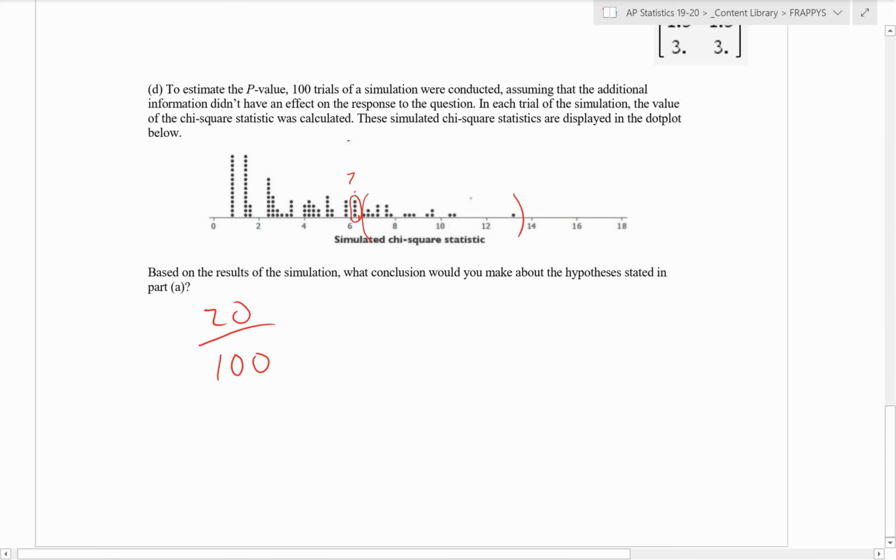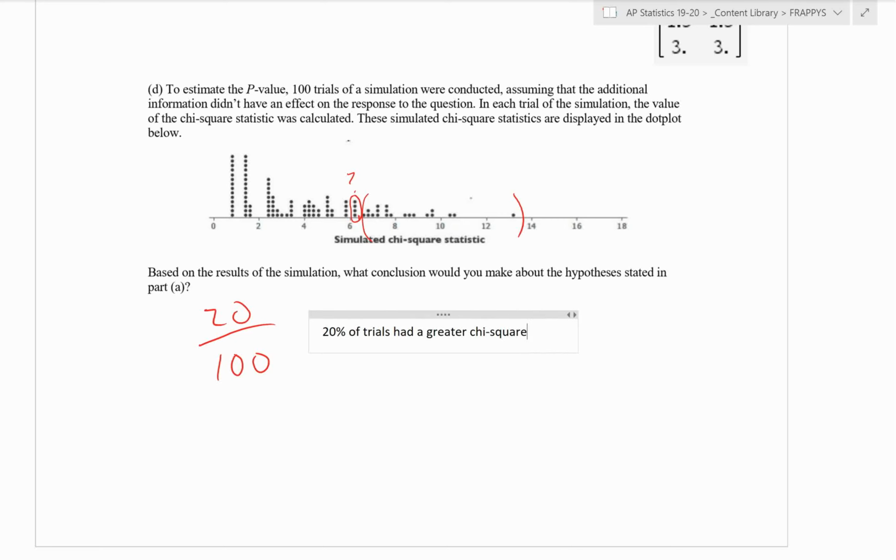that had a chi-square value greater than what we saw in the actual example data that they had. Okay, so this means that 20% of trials had a greater chi-square value, so our p-value would be approximately 20%.